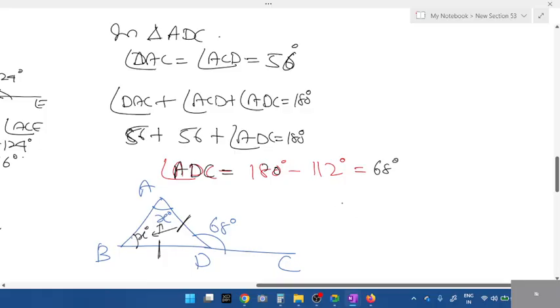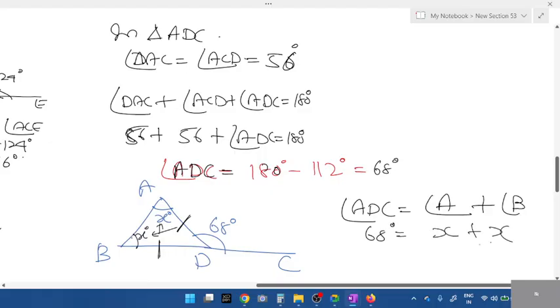How will you relate this exterior with the interior? What is the exterior angle formula? Exterior is equal to the sum of the interior opposite angles. What are the interior opposite angles? Angle A plus angle B. 68 degrees equals X plus X. So basically we need to find angle BAD.